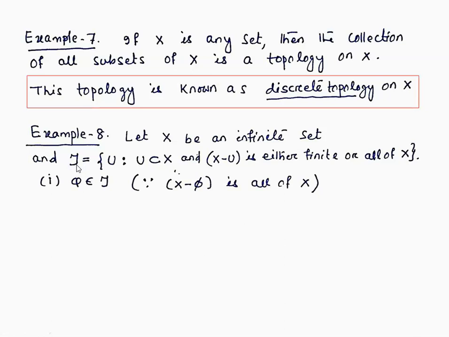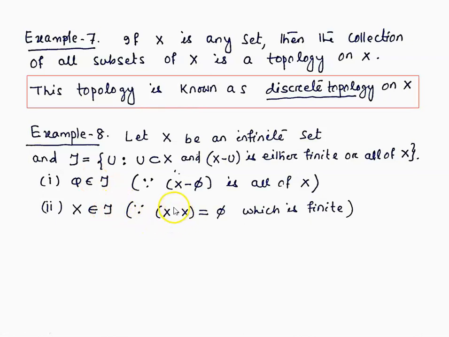The first condition is the empty set. Clearly, if we take the empty set, the complement of empty set is all of X. As we have defined the tau, complement of any subset is either finite or all of X. Since complement of phi is all of X, phi is a member of this collection.